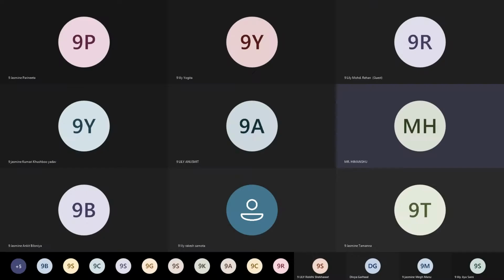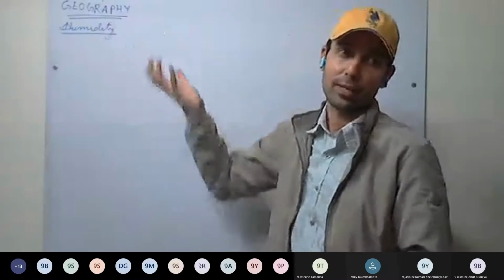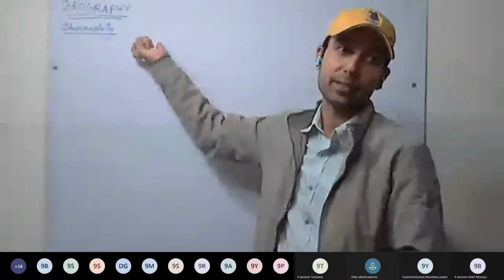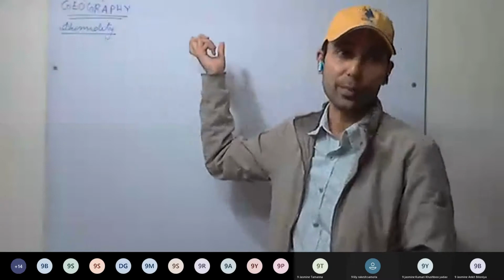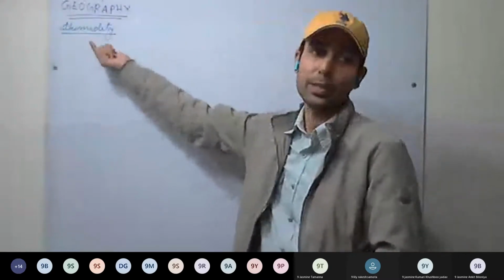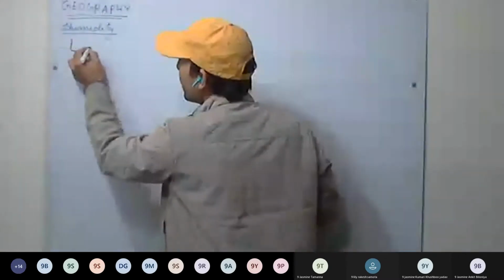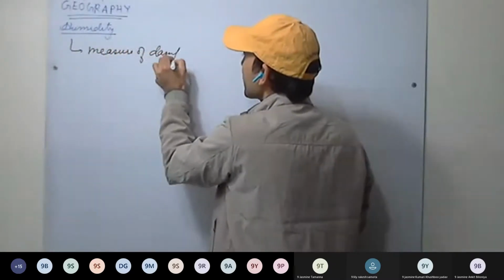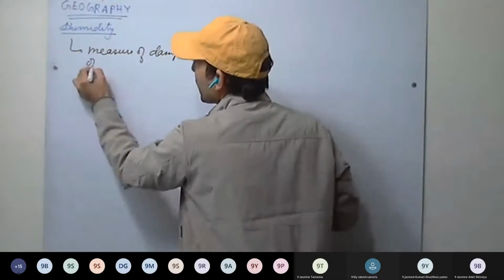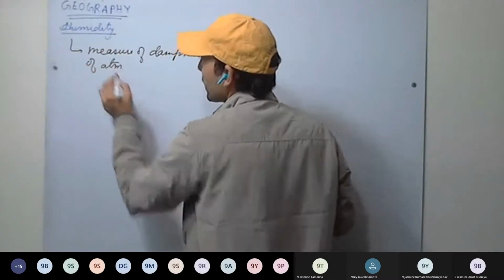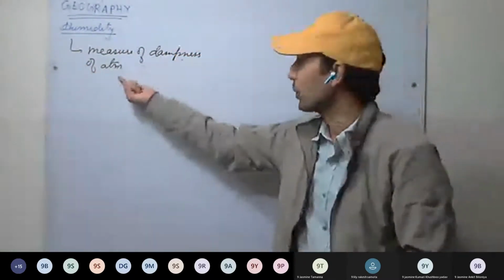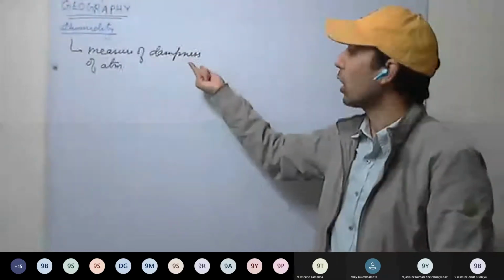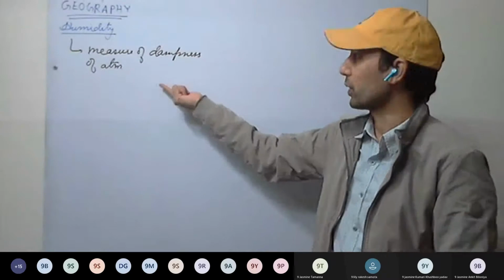Start with the chapter humidity. Humidity means the dampness, that is, air contains water vapor or moisture. When we measure that dampness, the amount of water vapor contained in air, that is called humidity. So humidity is a measure of dampness of the atmosphere. It means how much water vapor or moisture is contained in the atmosphere.